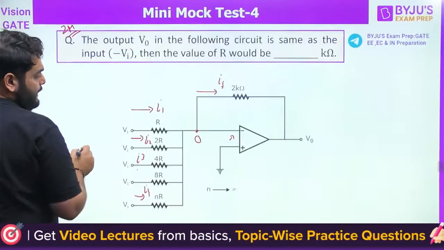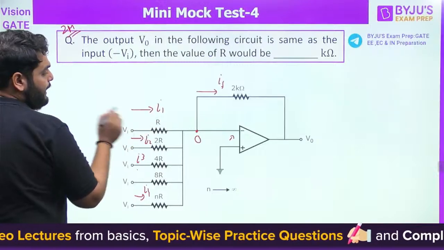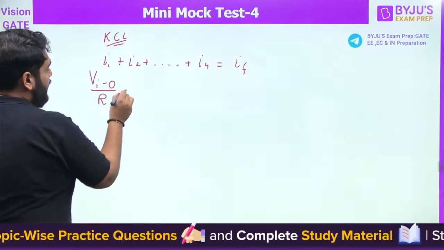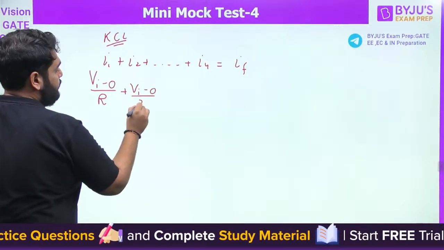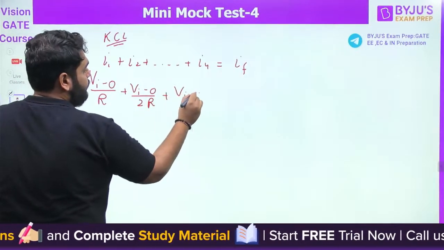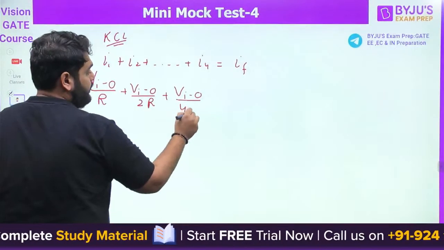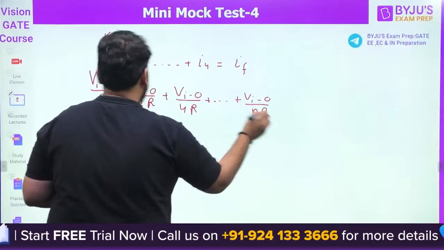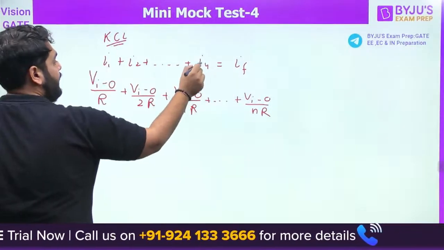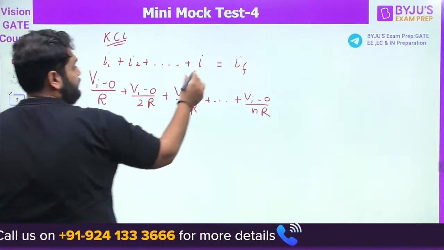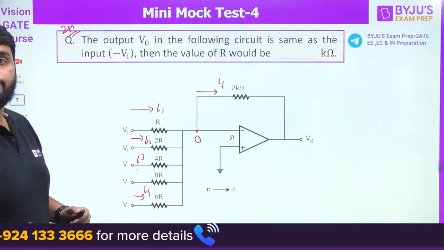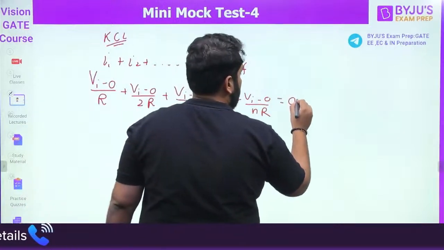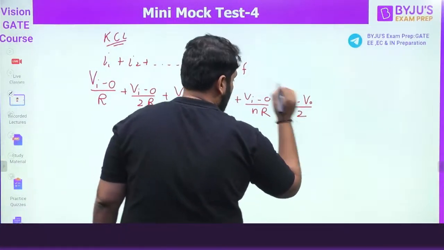Now what is I1? I1 is Vi minus 0 divided by R. I2 is Vi minus 0 divided by 2R. I3 is Vi minus 0 divided by 4R, and so on, up to IN, which is Vi minus 0 divided by NR. Now what is IF here? IF is 0 minus V0 divided by 2.